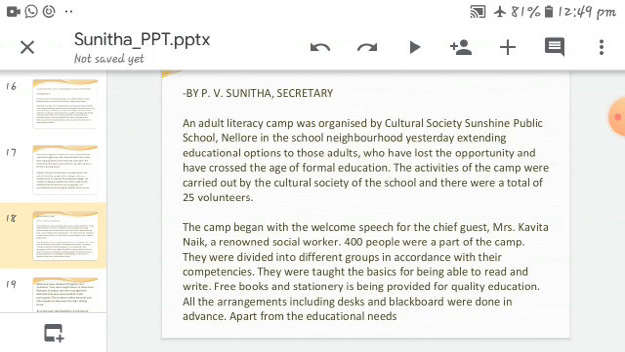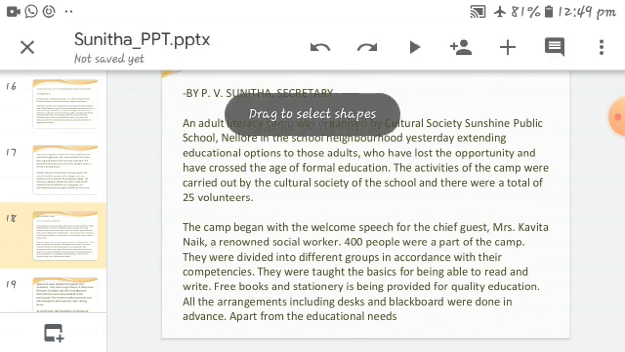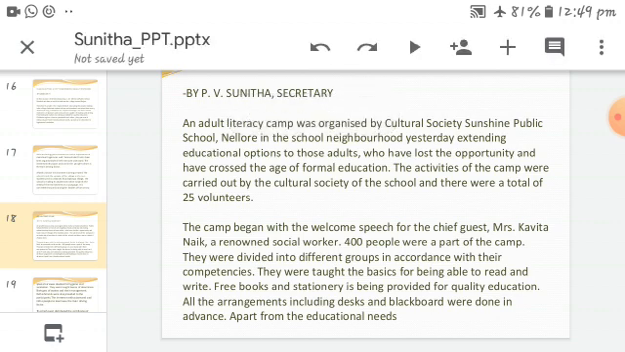The camp began with a welcome speech for the chief guest, Mrs. Kavita Nayak, a renowned social worker, and 400 people were a part of the camp. They were divided into different groups in accordance with their competences. They were taught the basics of being able to read and write. Free books and stationery were provided for quality education.